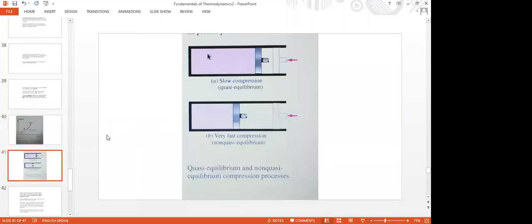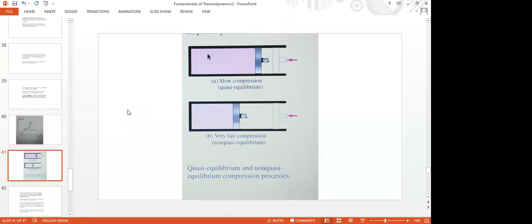Now, see, there are two figures given. One is, say, a cylinder and piston. Inside the cylinder and piston, we assume a gas. The assumption followed is a compressible gas, a simple compressible substance. The thermodynamic fluids or systems which we consider in engineering are all simple compressible systems.